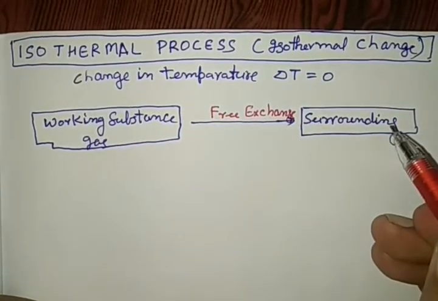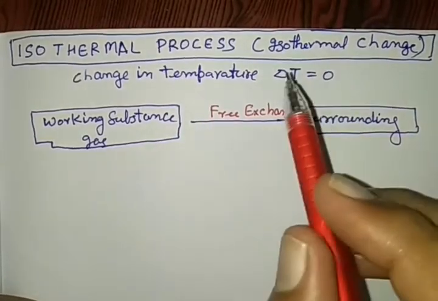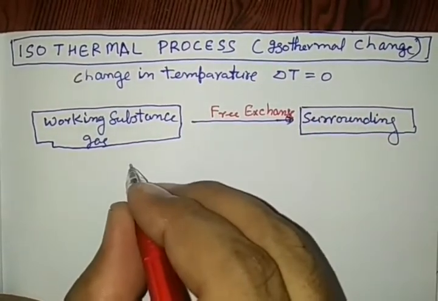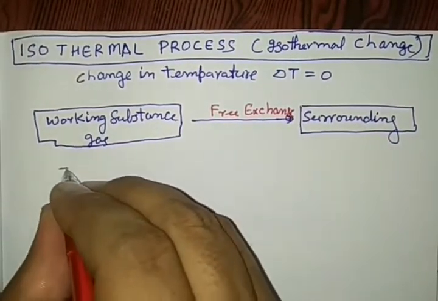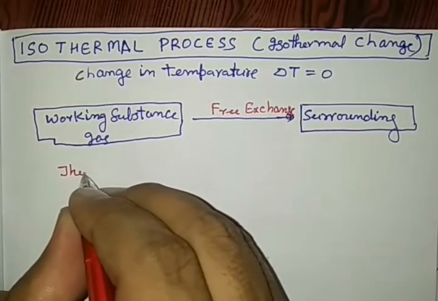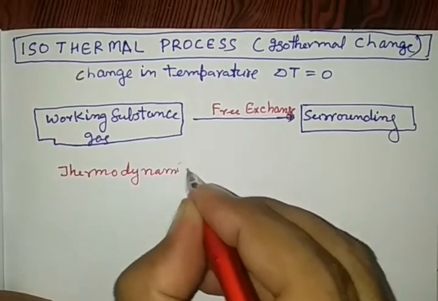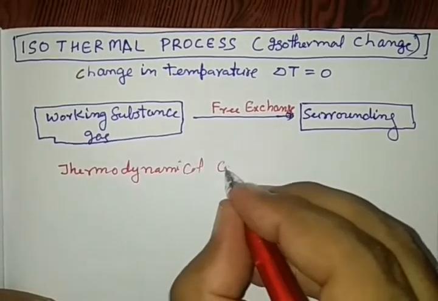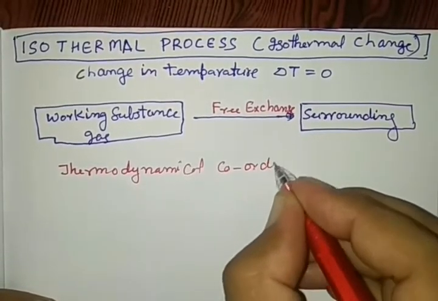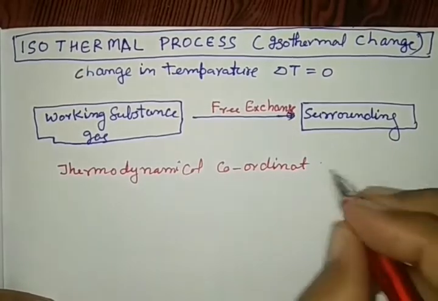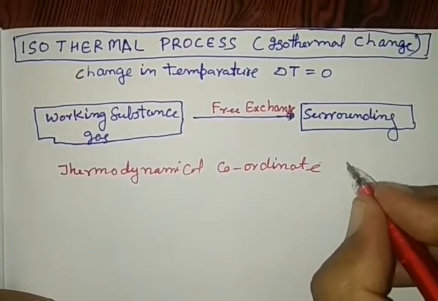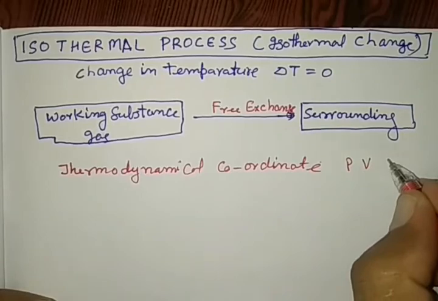One important topic in thermodynamics, that is isothermal process or isothermal change. Isothermal change is between the thermodynamical variables or thermodynamical coordinates: pressure, volume, temperature.